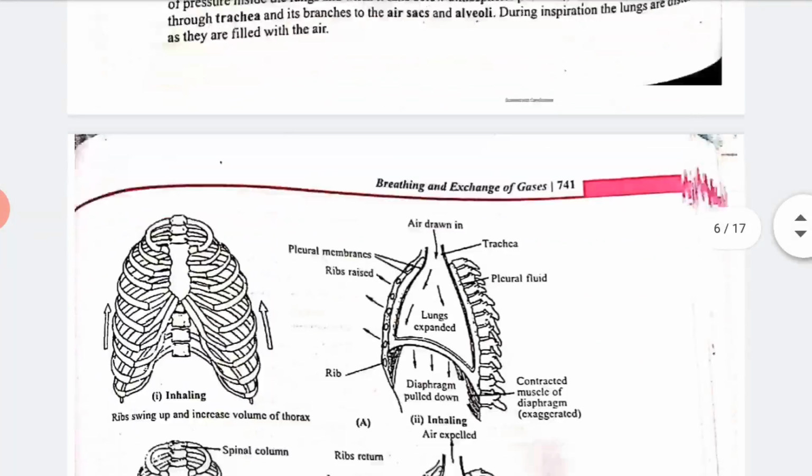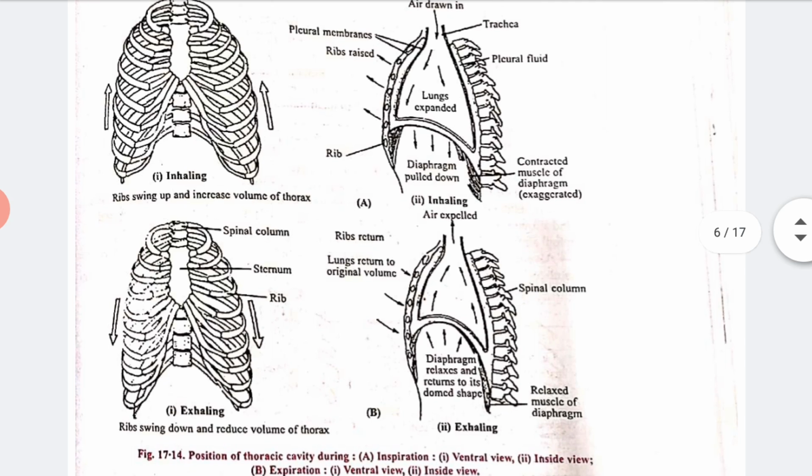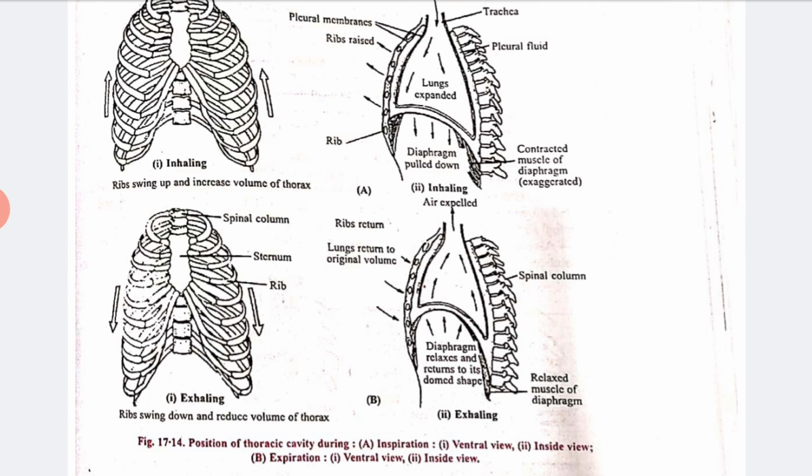I'll show you by the diagram. See this? This is inhaling and the second one is exhaling, right? So our diaphragm plays a very important role. The diaphragm first pulls down, and again the diaphragm relaxes and comes back to its original shape, right?